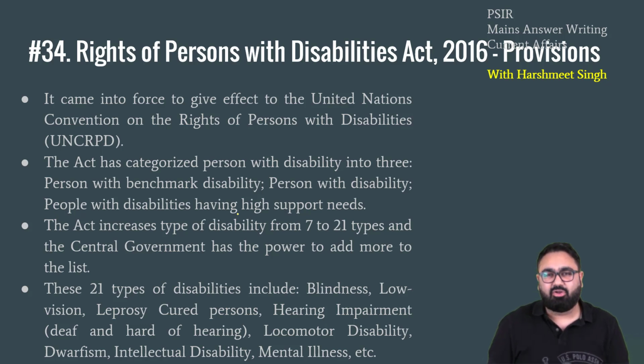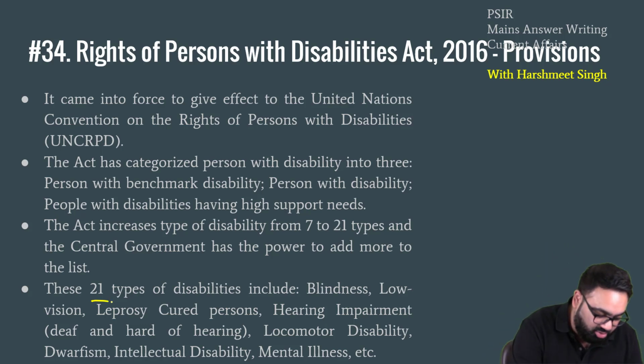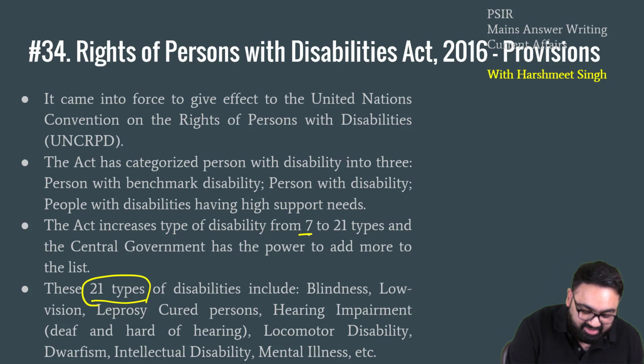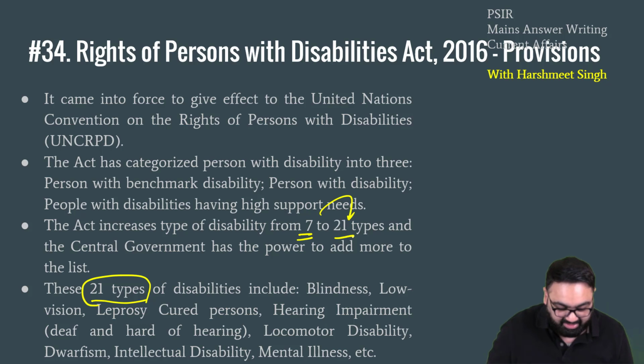Now, this particular act simply says that people suffering from different types of disabilities, 21 in total, will be given some preferences. They will be given some facilities by the government, including reservation as well. Please remember, the act earlier had identified only 7 disabilities, then it increased to 21 disabilities.